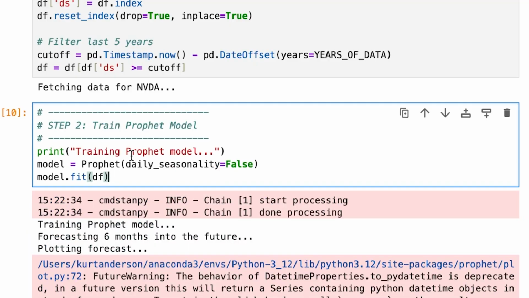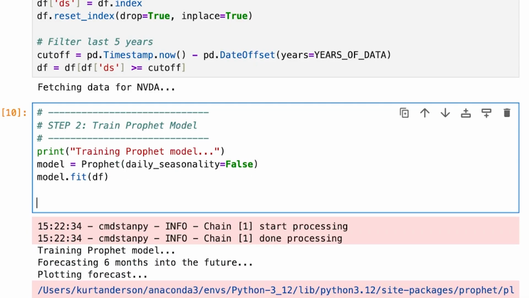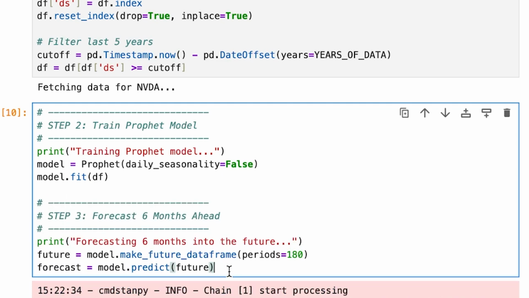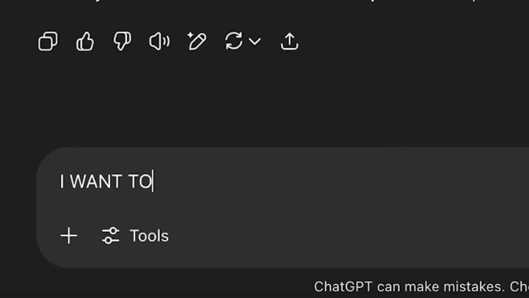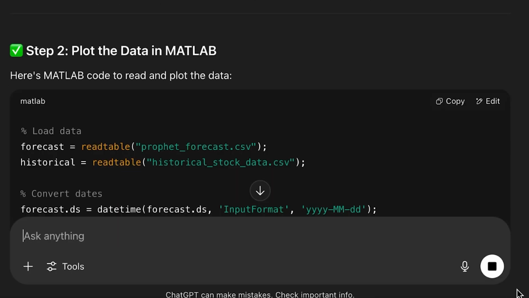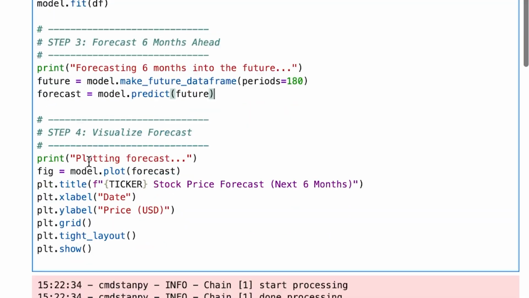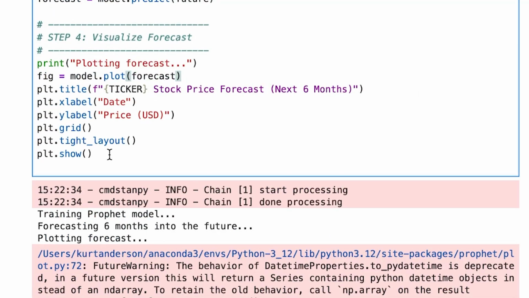We can see we have our data downloading, and now we can go ahead and run it through the Prophet engine, which is just a few lines of code, really simple to do, and it will train the engine and then make the guess. However, I don't want to just look at text. I want it to be visual. So let's get back to ChatGPT and ask it to make it visual. Once it outputs that code, it's telling us to use Matplotlib, which seems like a great option, really easy to utilize. So we're going to take those, throw it into our script, run it again, and take a look at our graph.